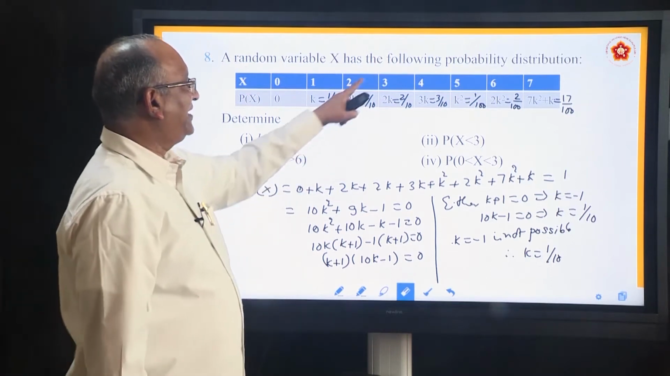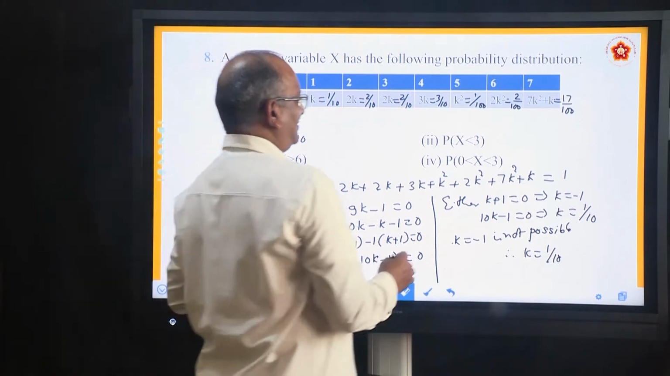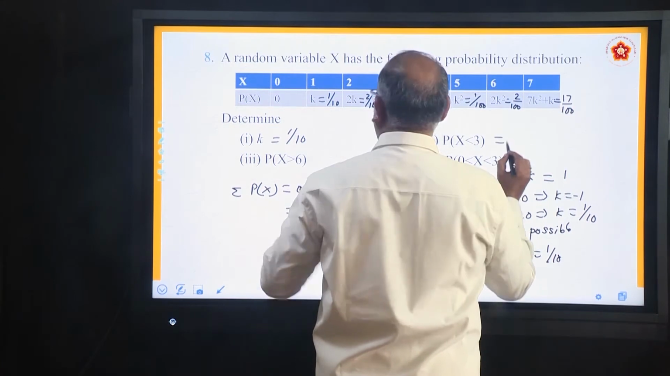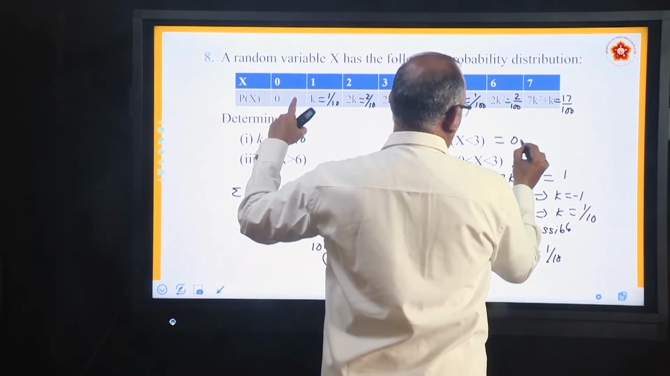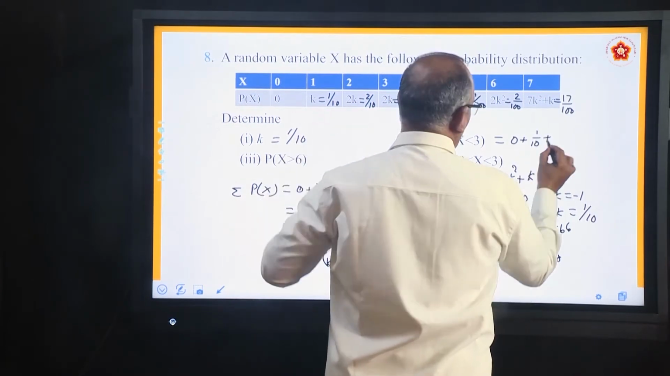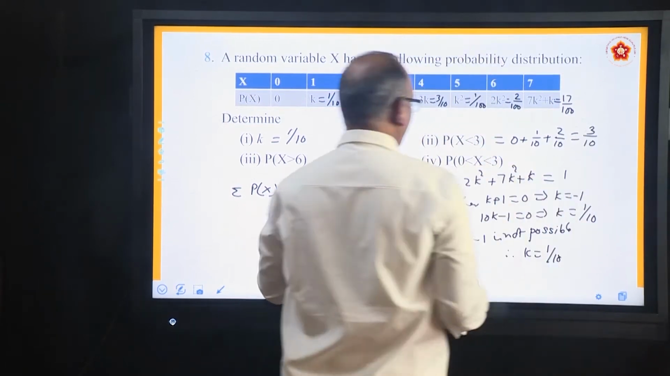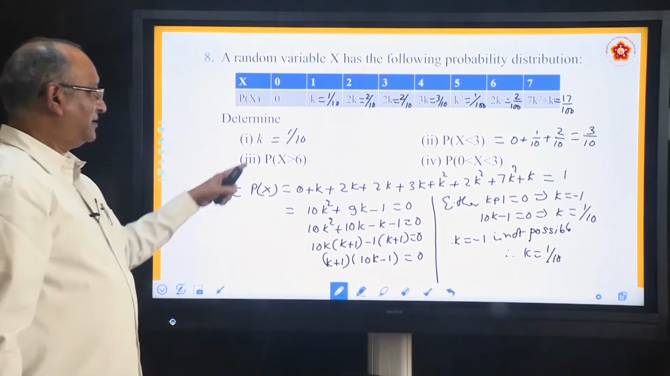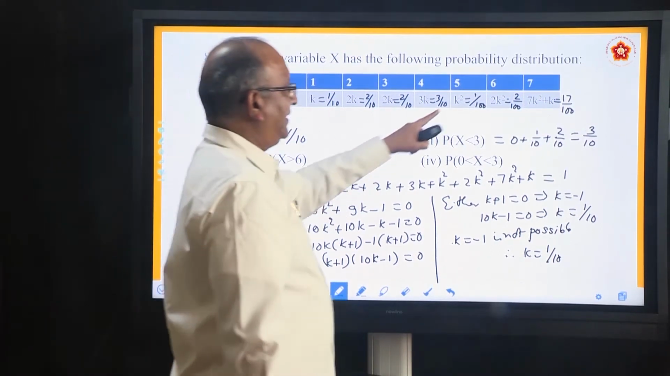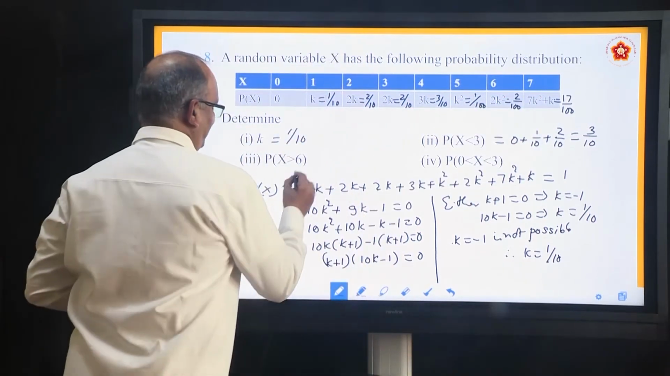Less than 3 means 3 is here, less than 3 means before that, add before that. So, what you will get for this one? Less than 3 means 0, 0 is anyway 0, the next one is 1 by 10, next one is 2 by 10, add them, you get the answer 3 by 10. So, that is the second one. Come to the third one where he says x is greater than 6. Greater than 6, there is only 1. And what is its value? 17 by 100.